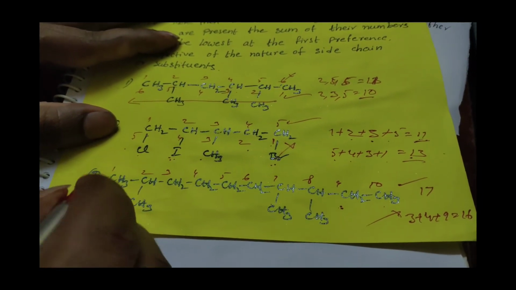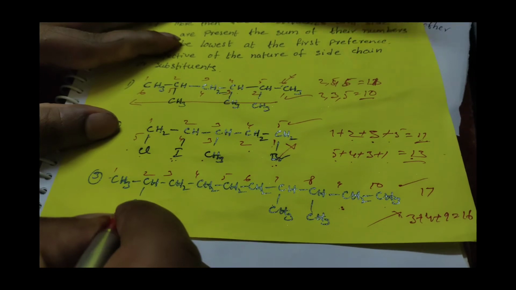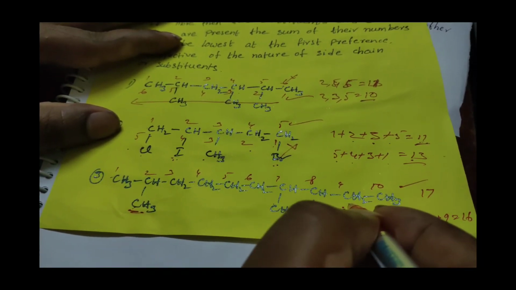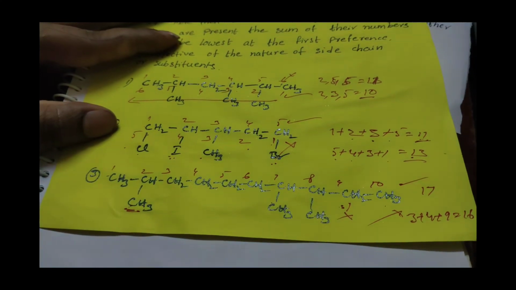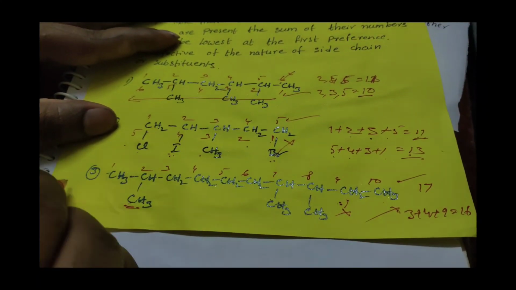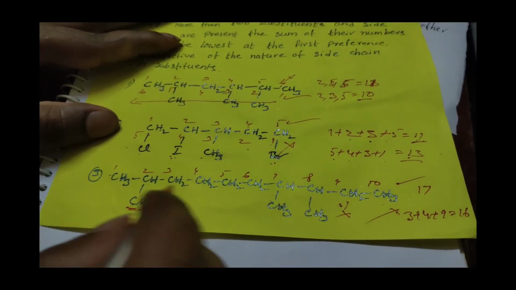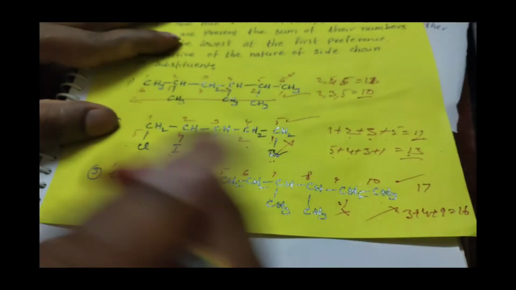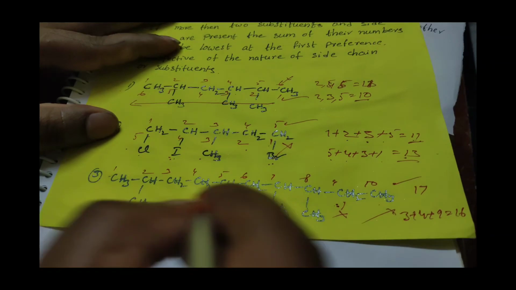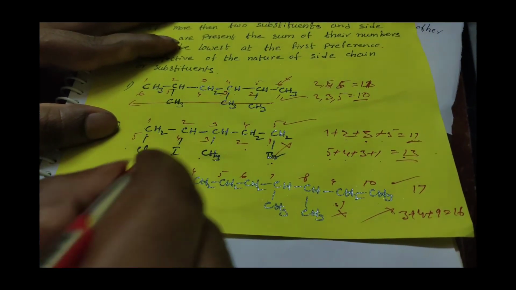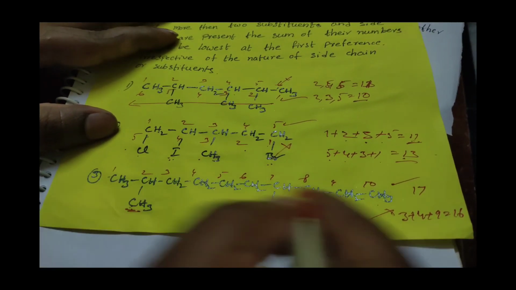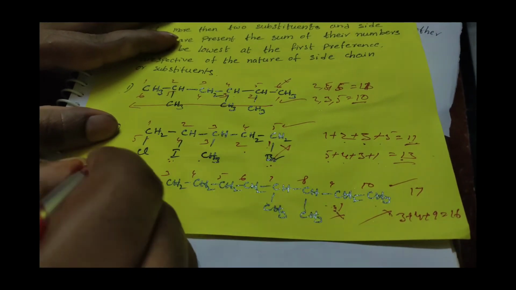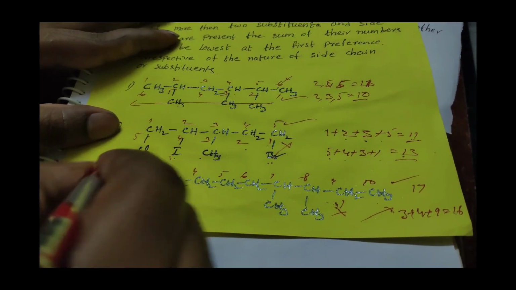Look here, the second position carbon has a substituent, but if you give right to left, the second position doesn't have any substituent. So in this case you give the numbering from left to right, even though you get the maximum substituted value. Why? Because the second position has the substituent here, whereas there the second position didn't have it. So we give the numbering from left to right.